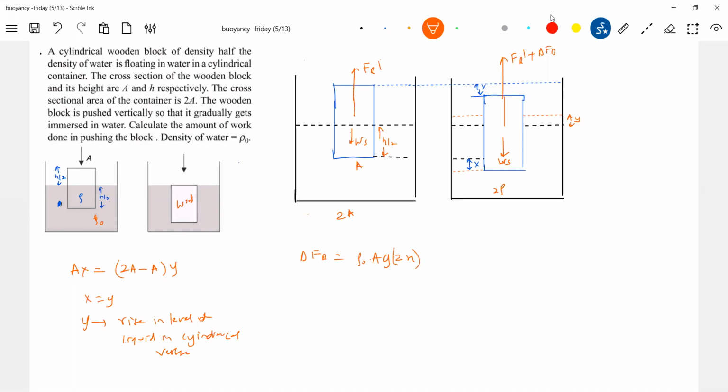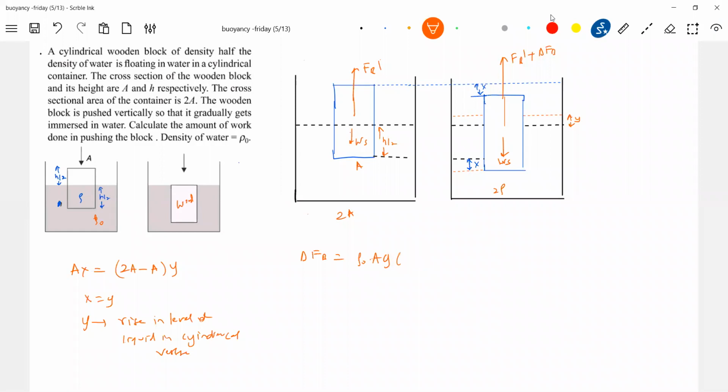What is the work done? So who will push? The external force only. So now what will happen? The wooden block is pushed vertically so that it gradually gets immersed in water. Calculate the amount of work done in pushing the block. So as I am pushing the block, what should happen to this delta FB? It will keep on increasing. It is a function of X.